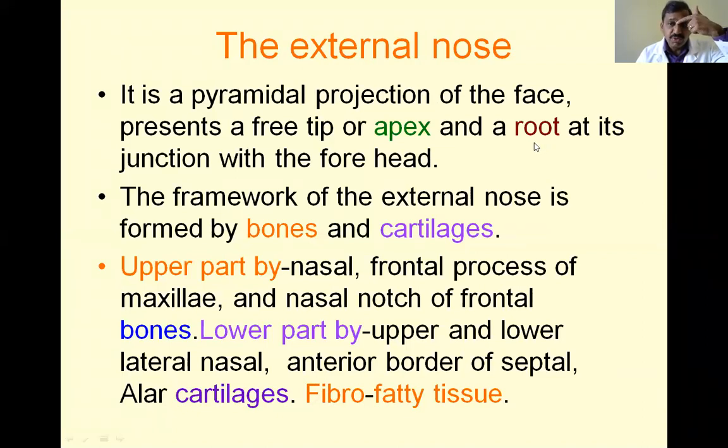This part is called the root of the nose, and this is called the tip of the nose. In between the root and the tip, this part is called the dorsum of the nose. These are the parts.